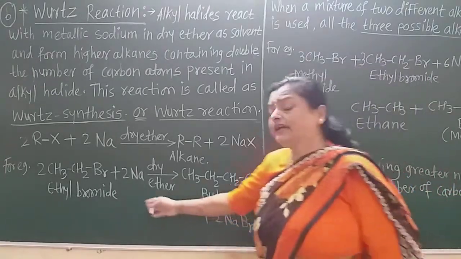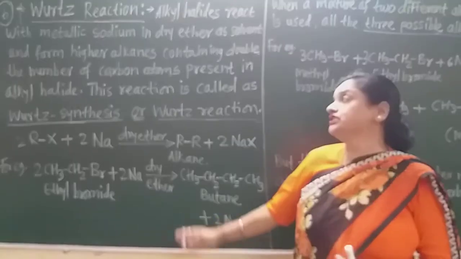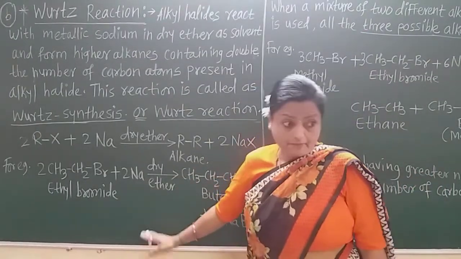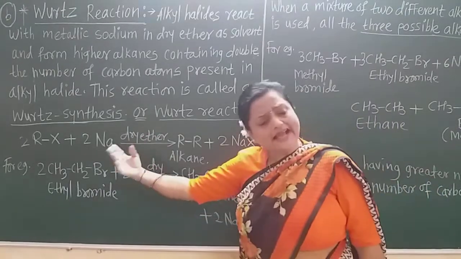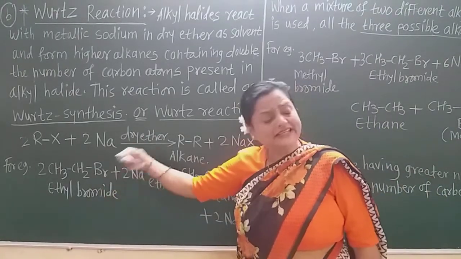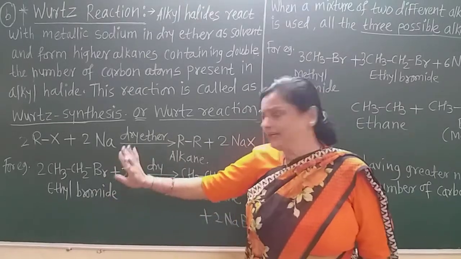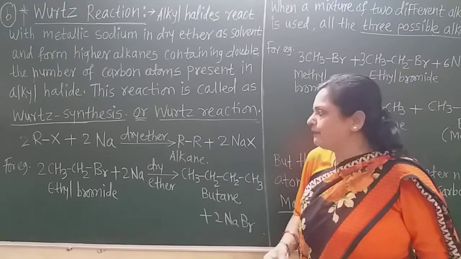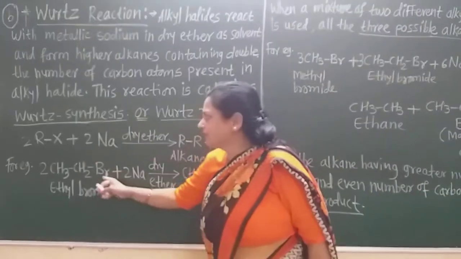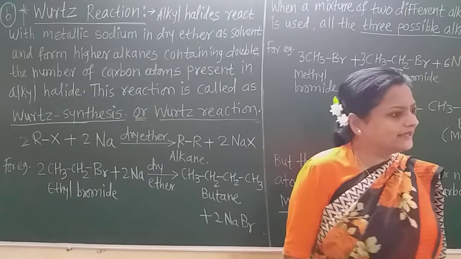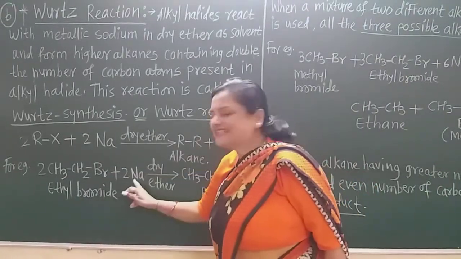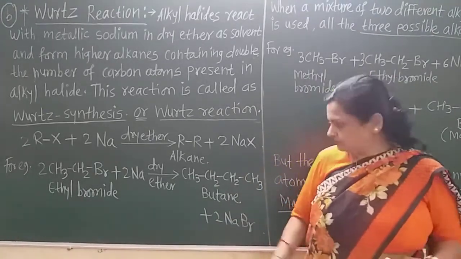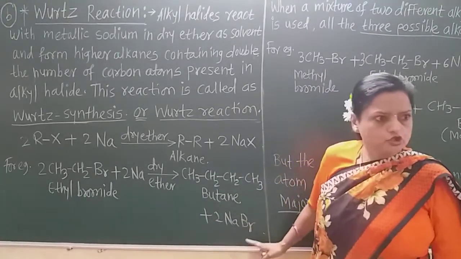So you can take so many examples also. If there is a short note on the Wurtz reaction, then you must write down three to four examples. In the same manner, you take any alkyl halide, suppose methyl iodide or butyl bromide, and the corresponding alkane will be formed there. And what happens again? There are 2 RBr, because two alkyl bromides are there. So 2 RBr plus 2 Na forms 2 NaBr as the byproduct. Twice means Na also 2, Br also 2 there.